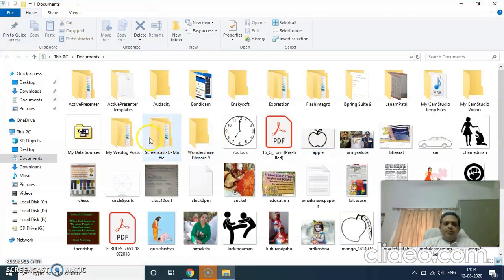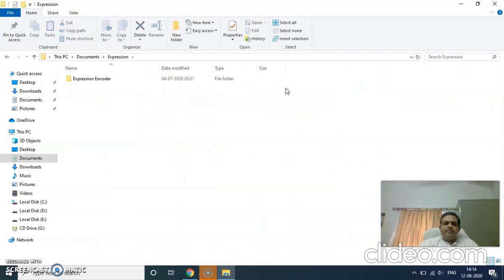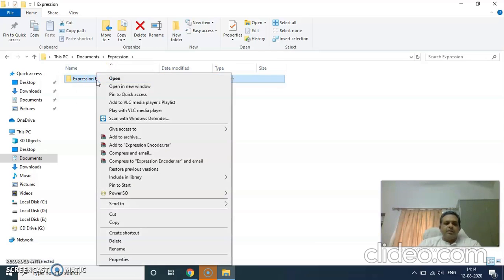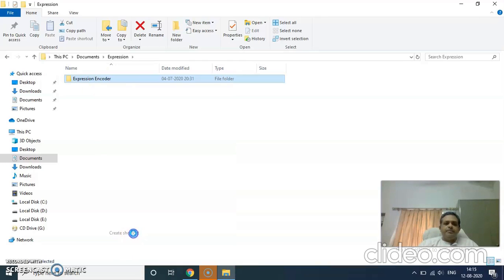There is one more folder, let us say expression. Now this is a folder which I used to access very often. I want a shortcut of this on the desktop. So how am I going to create it? I will right click on this, and you are seeing here, you will get an option, create shortcut.